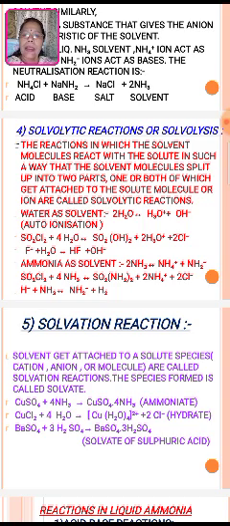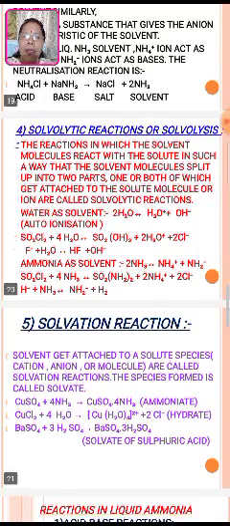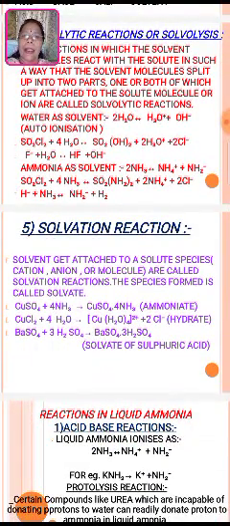Third: F- plus H2O gives HF plus OH-. And in ammonia as a solvent, 2NH3 forms NH4+ and NH2-. SOCl2 plus 4NH3 gives SO(NH2)2 and 2NH4+ plus 2Cl-, and H- plus NH3 gives NH2- plus H2. So these are to be differentiated, and this is how ammonia becomes a better solvent than water.